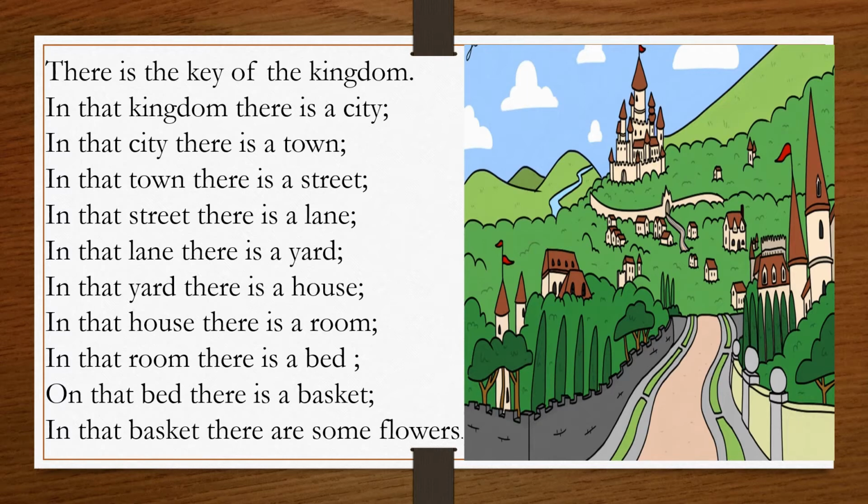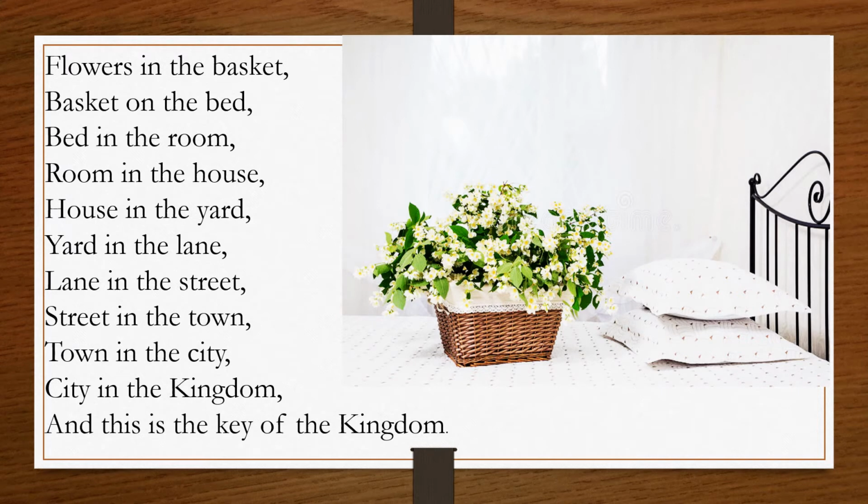So student, here I have completed my first stanza. Now let's see the next one. Flowers in the basket, basket on the bed, bed in the room, room in the house, house in the yard, yard in the lane, lane in the street, street in the town, town in the city, city in the kingdom, and this is the key of the kingdom.